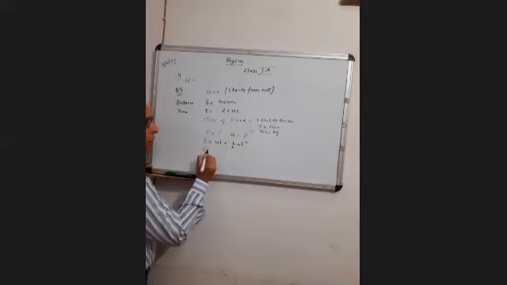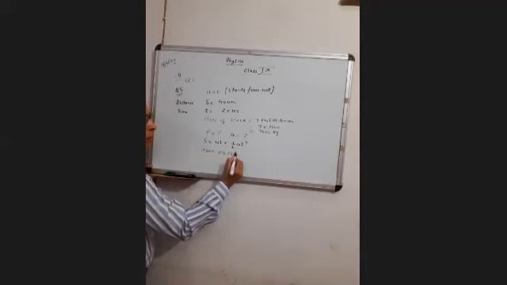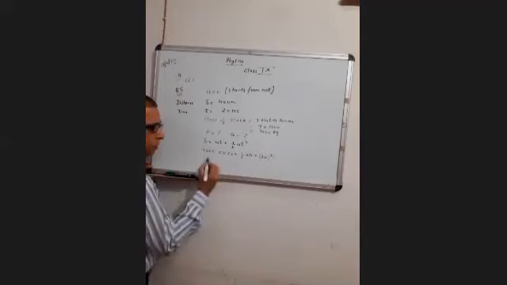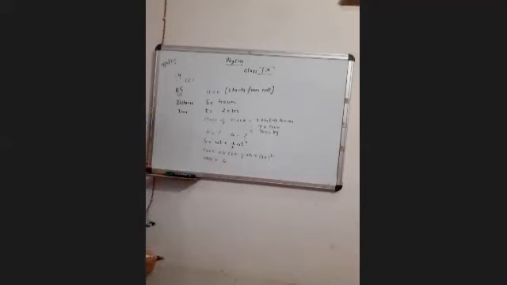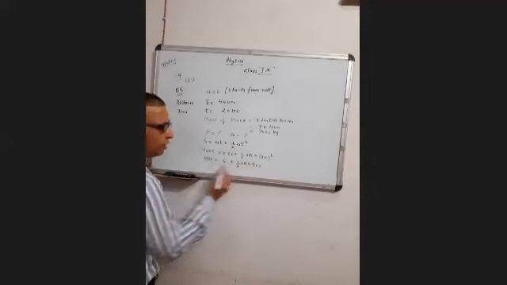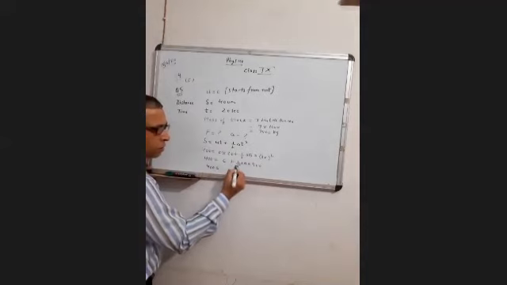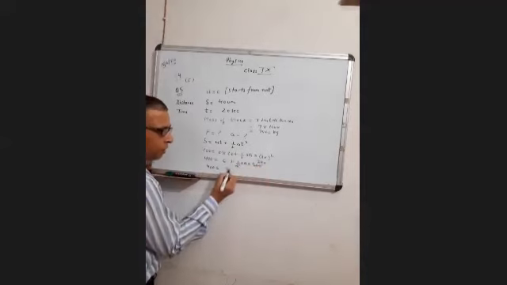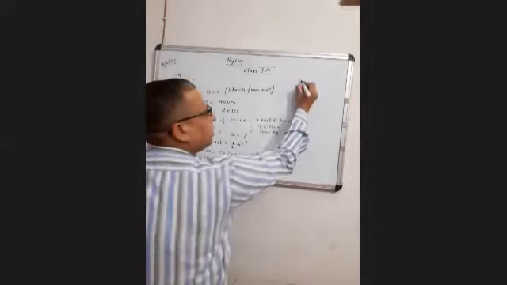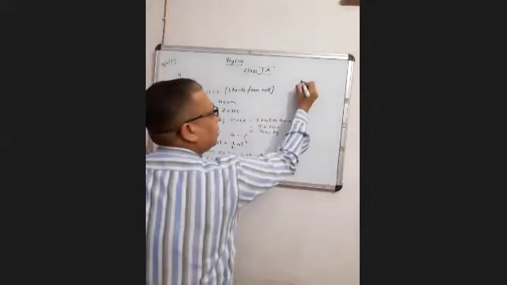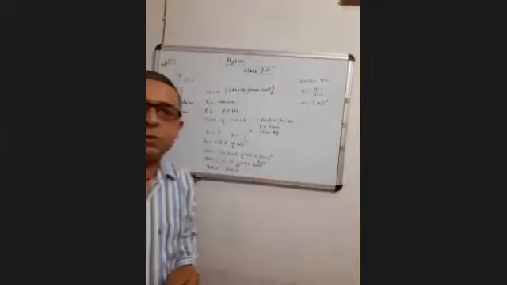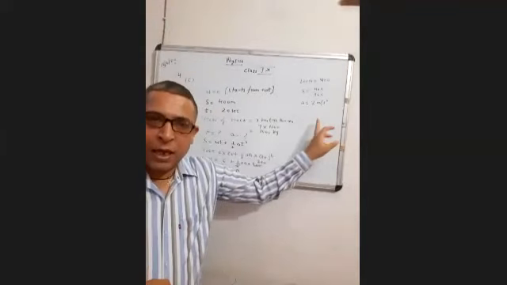Putting the values, 400 is equal to 0 multiplied by 20 plus half into a into 20 square. 400 is equal to, when we multiply any number by 0, we'll get 0, plus half into a into 400. This 2 will be cancelled out by 400. This will give you 200a. So a equals 2 meter per second square. This is our first part which is being finished. Clear? Then a is found.